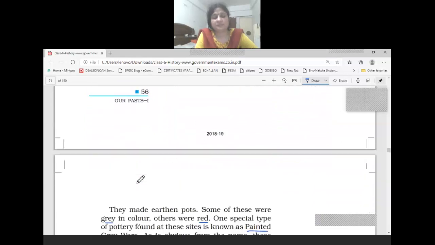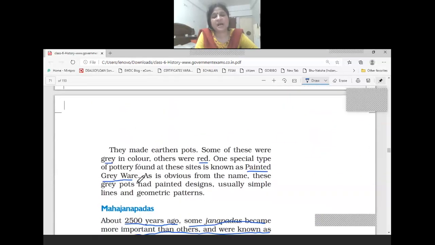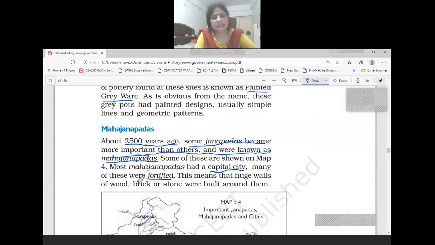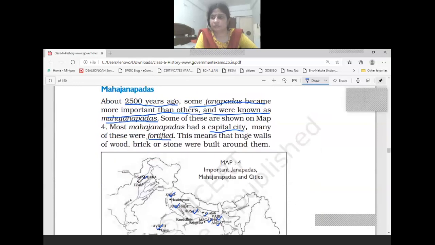Now we will see Mahajanpadas. So what do we mean by Mahajanpadas? We have seen that Janpadas were there around 3000 years ago, and now we are talking about 2500 years ago.